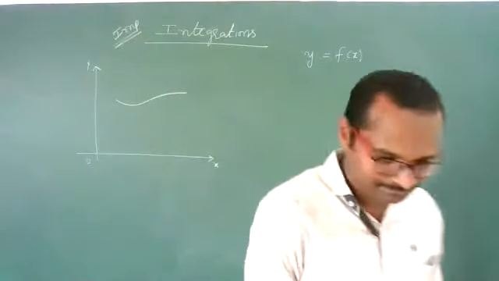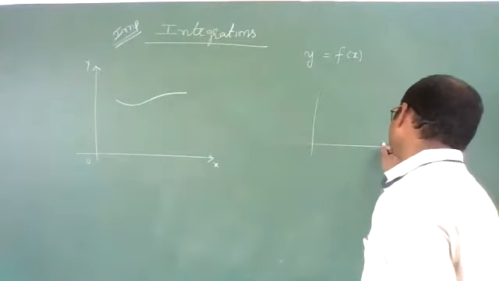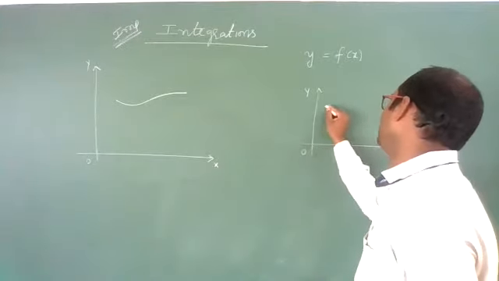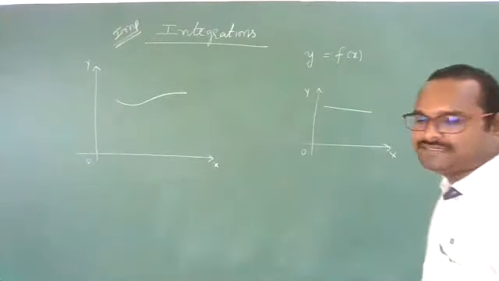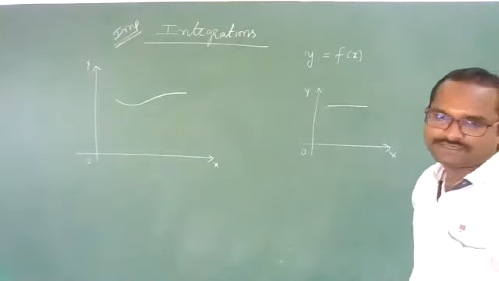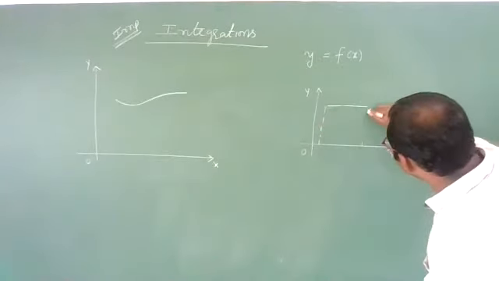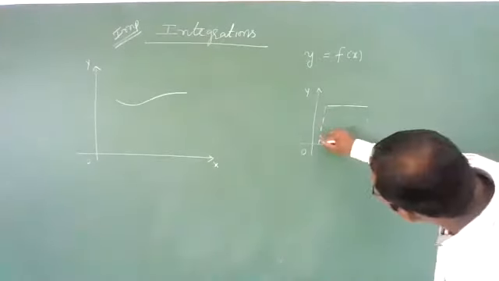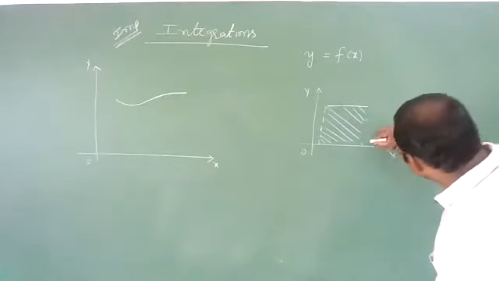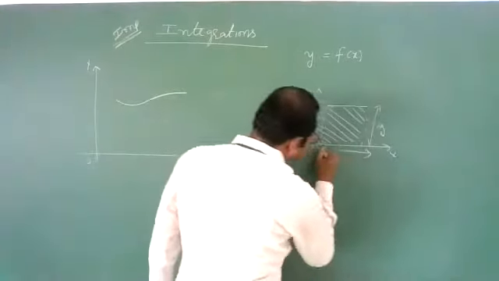Students, let us suppose this is the x-axis and this is the y-axis, this is the origin. And if you have a straight line like this, let us suppose you are having one straight line. Now, under this graph, how much area is there? How can you find this area? Yes, it is very easy for us. This distance, let us suppose y. This distance, let us suppose x.